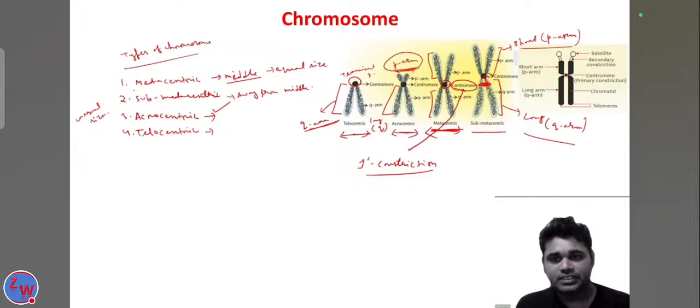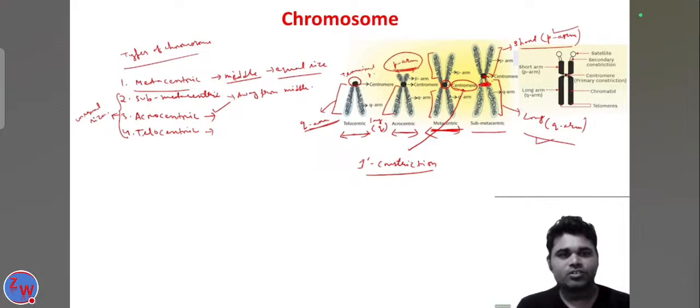In the metacentric, the centromere is present at the middle, so equal-size arms are formed. But in the submetacentric, acrocentric and telocentric, unequal-size arms are present. The short arm is called the P arm, the long arm is called the Q arm. In the submetacentric, the centromere is just away from the middle, so a P arm and a Q arm are formed. In the acrocentric, the centromere is near the terminal, not exactly at the terminal.